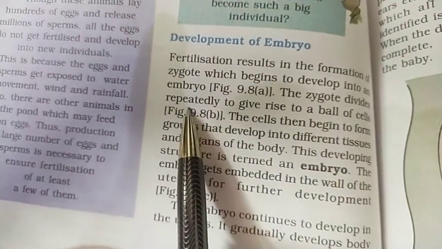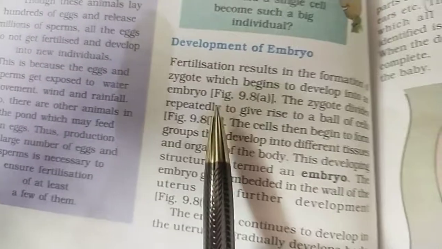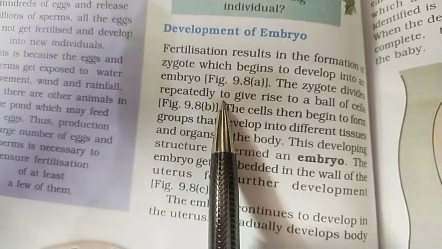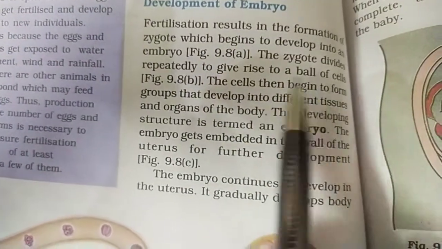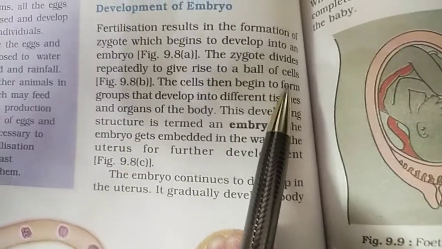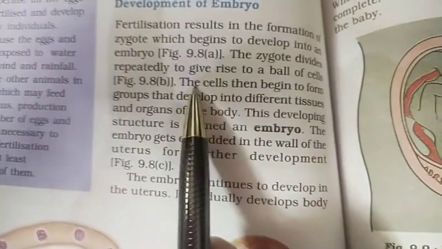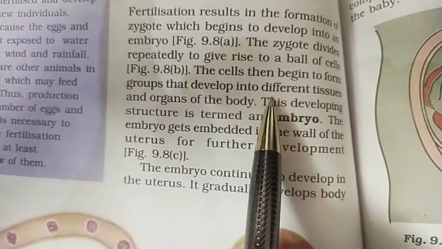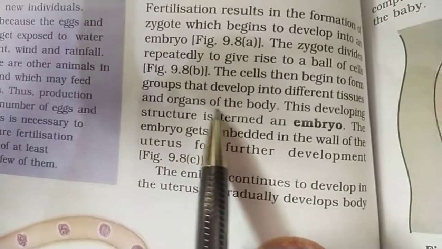The zygote divides repeatedly and continuously to give rise to a ball of cells. The ball of cells means a group of cells that are tissues. The cells then begin to form groups that develop into different tissues and organs of the body.